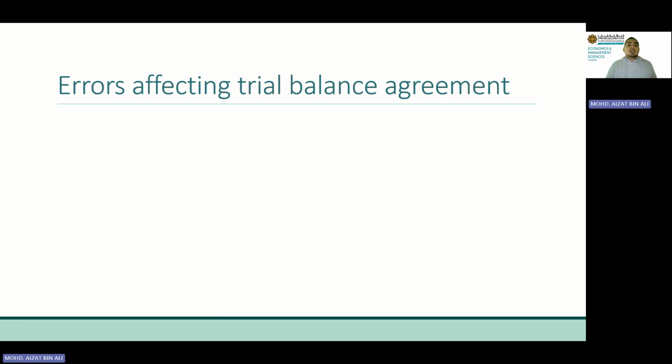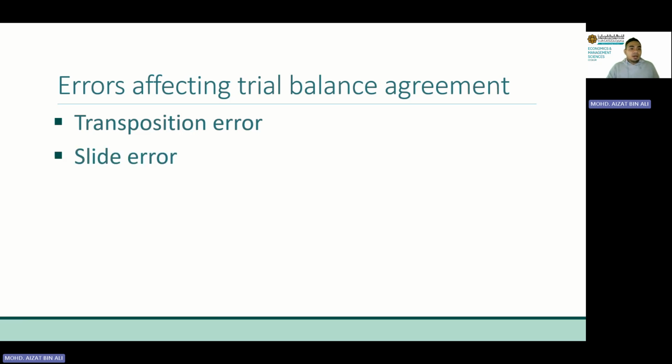Now, firstly, let's look at the errors affecting trial balance agreement, where debit does not equal credit. Number one, we have what we call a transposition error. Number two is slide error. Number three is entries entered on only one side. Let's look at these one by one. Firstly, the transposition error. From the name itself, it has something to do with position, and it is transposed.